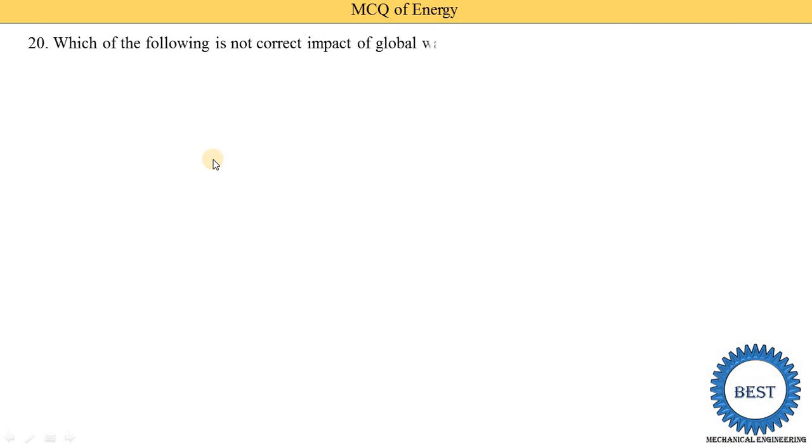Which of the following is not a correct impact of global warming? Means which of the following does not occur due to global warming? So C, ice decrease, means the ice on the sea is decreasing due to global warming. Okay, so this is a correct reason of global warming, but here not correct is asked. Okay, humidity is increased, means moisture level in the atmosphere is increased. So this is not a reason of global warming. Okay, so B is the correct answer.